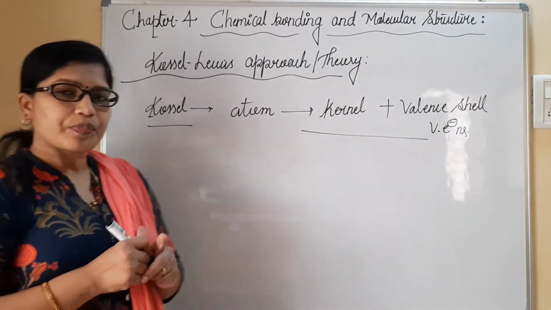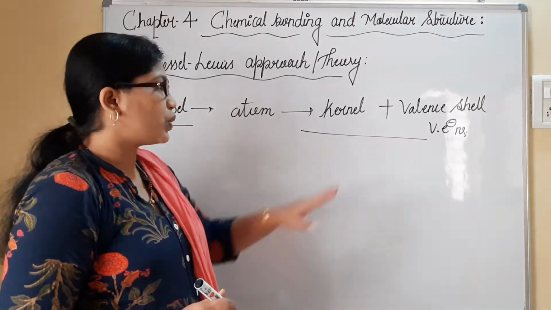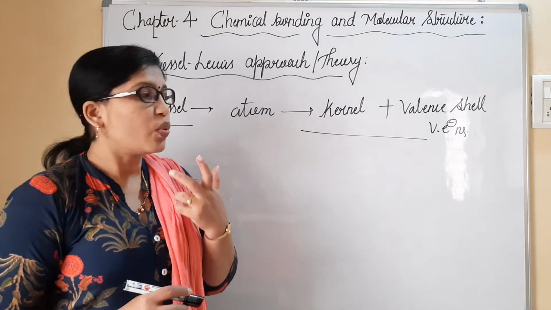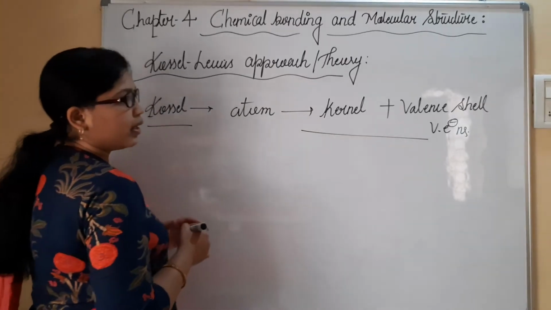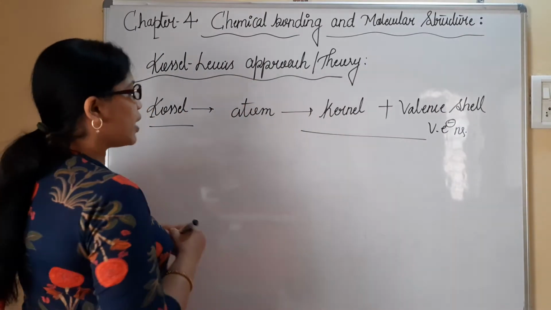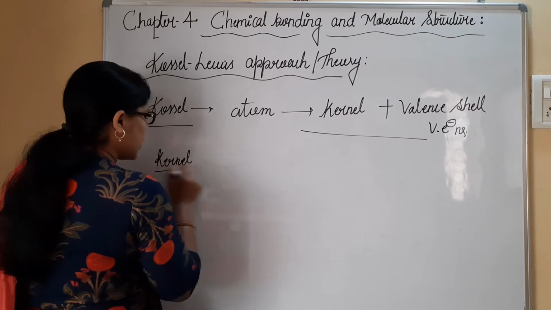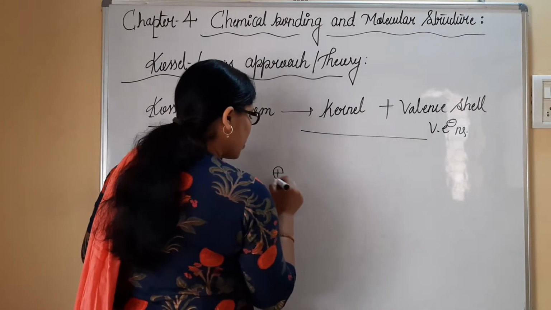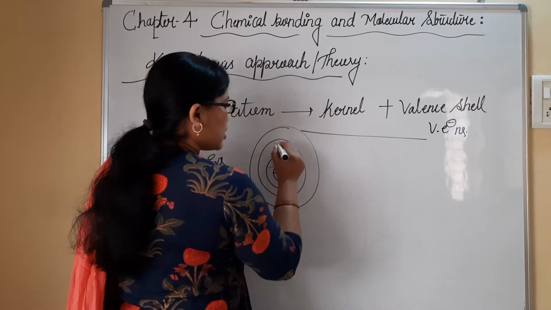These two terms were introduced by the scientist Kossel. According to Kossel, an atom is mainly made of two parts. One part is the kernel and the other part is the valence shell, with the valence electrons. Let us see the meaning of kernel, valence shell and valence electrons. Let me explain with an example: a positively charged nucleus with surrounding orbitals.